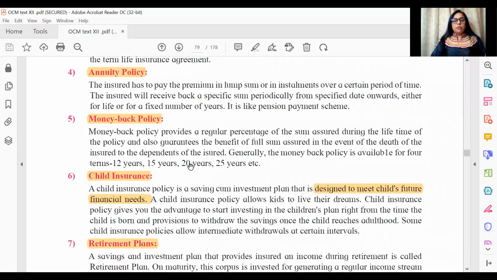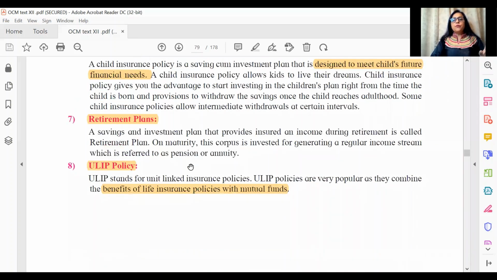Nothing much in the objectives expected here. Child insurance is designed to meet a child's financial needs. The other 2 types are also self-explanatory. Retirement policy provides retirement benefits. After retirement, the person gets a regular income. ULIP. So these ULIP policies are where the policy is linked to mutual funds. So a part of the money is invested into mutual funds, and if the markets do well, you get a good bonus. So these are the types of life insurance policies.